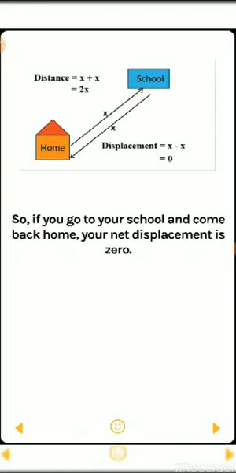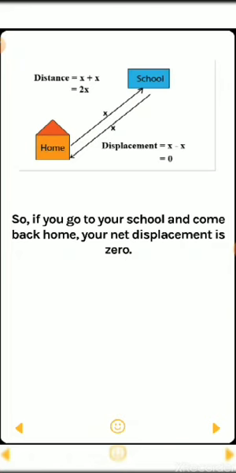Distance from home to school, then school to home again, is x plus x, equal to 2x. But the displacement is x minus x, because going from home to school is plus x, and coming back from school to home is minus x. So x minus x is equal to 0.